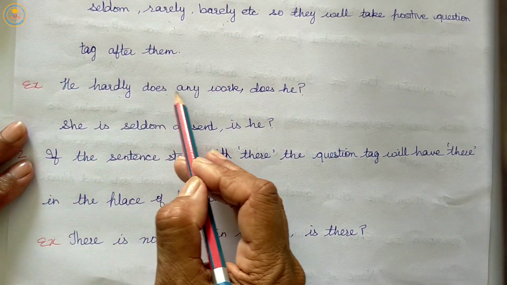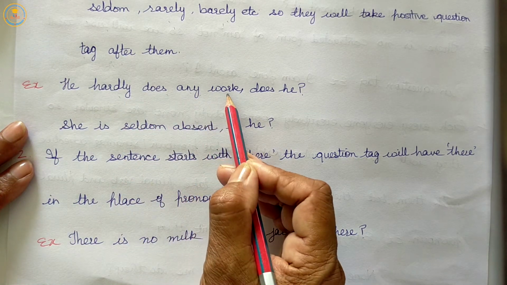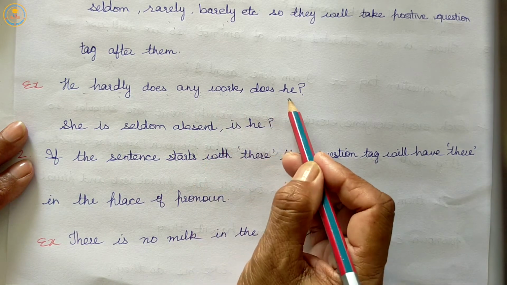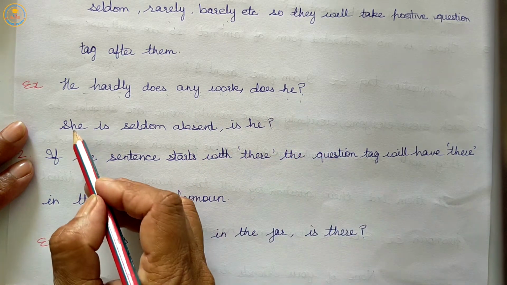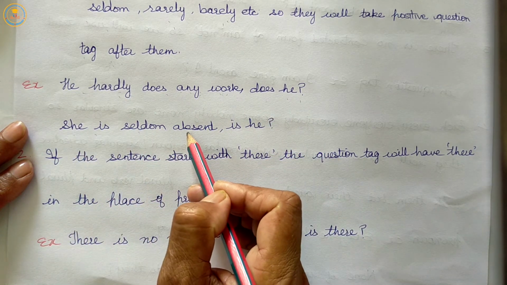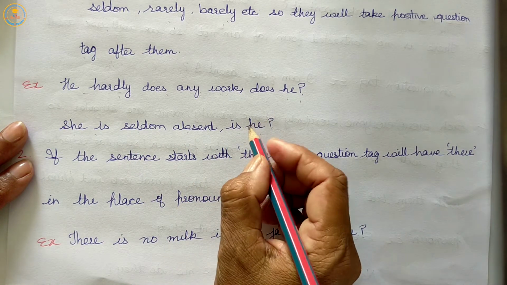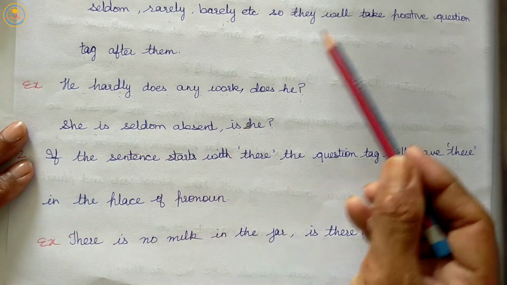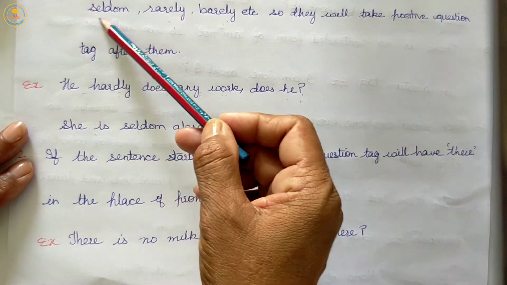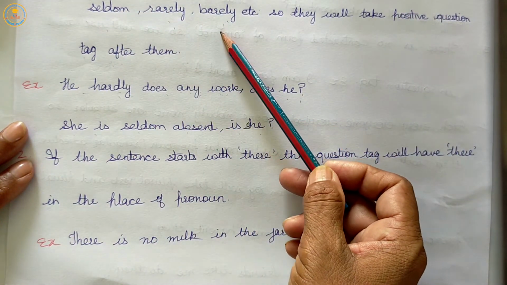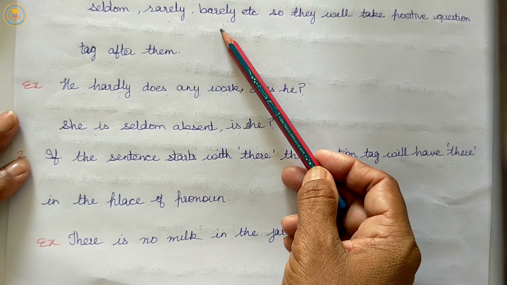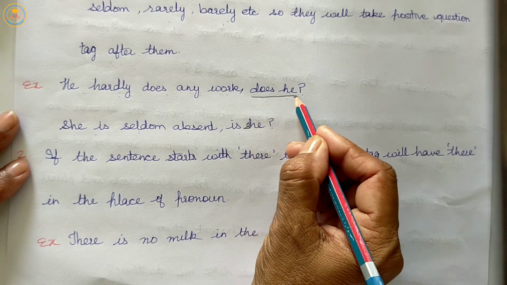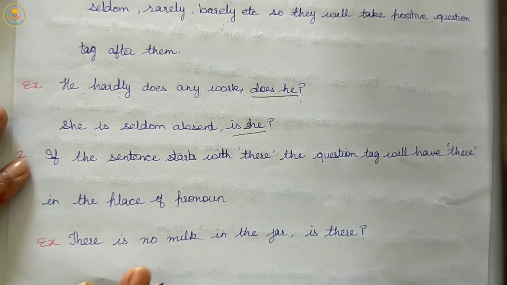Example, he hardly does any work. Does he? She is seldom absent. Is she? So, these words hardly, scarcely, seldom, rarely, barely, these prove to be negative. So, we will use a positive tag over here.